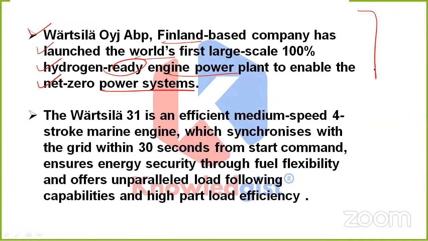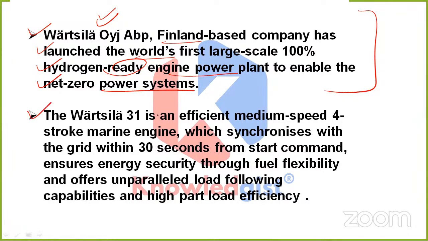So from this paragraph we came to know 3 things. First is the name of that company, Wärtsilä. Where is it based? It is headquartered in Finland. And what has it done? It has launched the world's very first large-scale 100% hydrogen-ready engine power plant. The aim behind doing it is to enable net zero power systems.